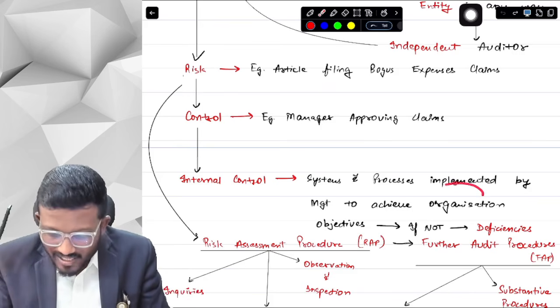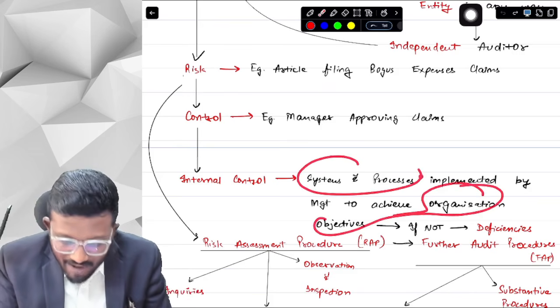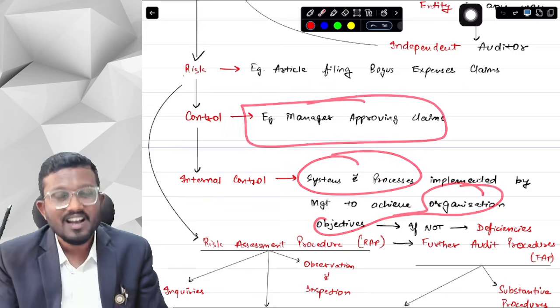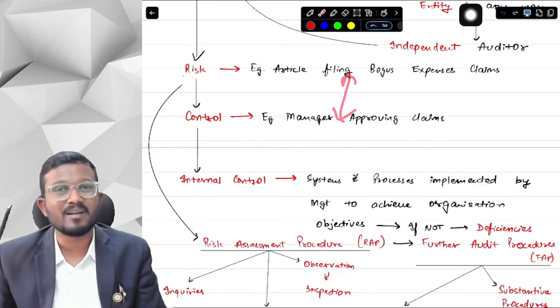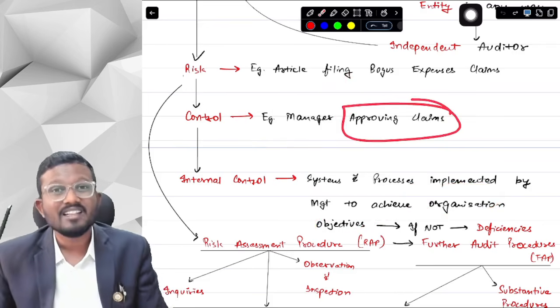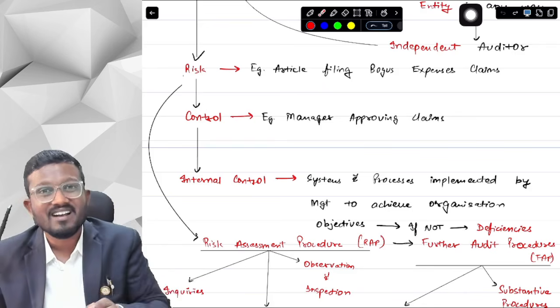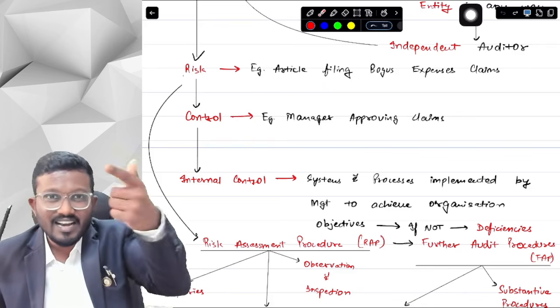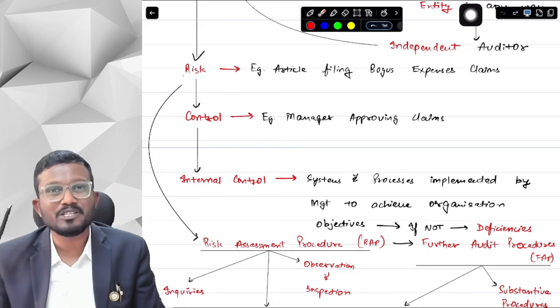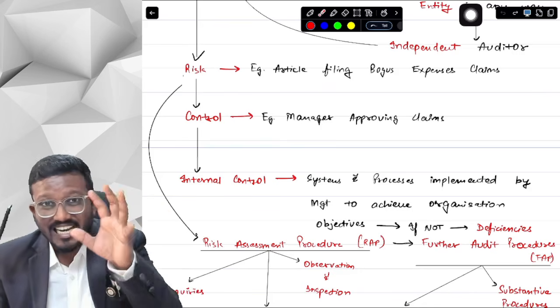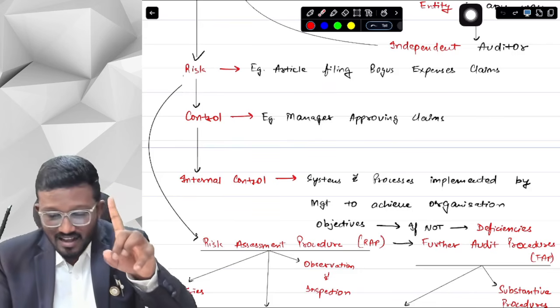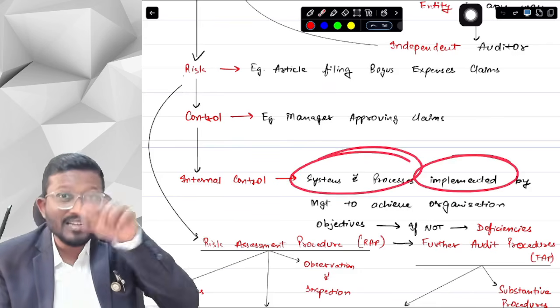So to achieve this objective, we have designed a system or process through which the articles filing expense claims will be approved by the manager. This will ensure that all the financial resources of the firm are utilized in an optimum manner. The article doesn't take any advantage of the financial resources of the firm. So this is the case. Internal controls are designed systems and processes that are implemented by management.